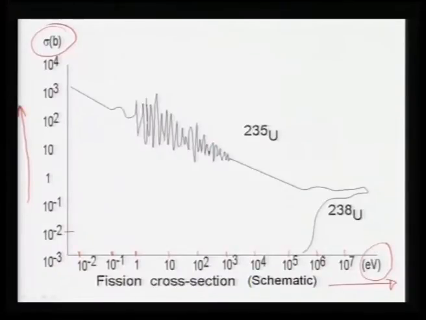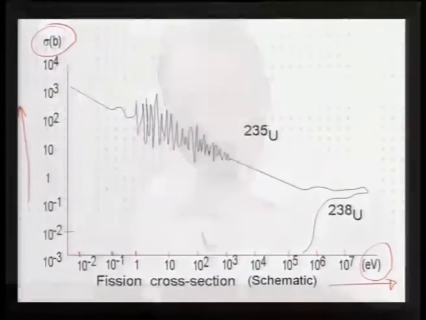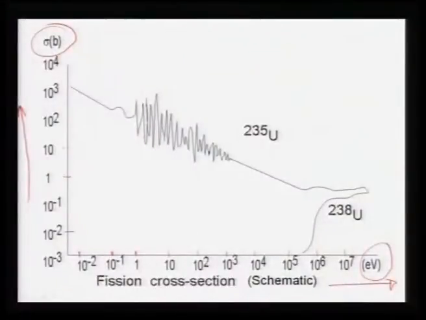The vertical scale, the cross section, is also in logarithmic scale. This is 1 barn, this is 10 barn, this is 100 barn, this is 1000 barn, this is 10,000 barn, and so on. This is 0.1, this is 10 to the power minus 2, and this is 10 to the power minus 3, and so on.